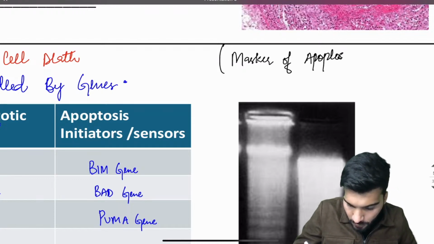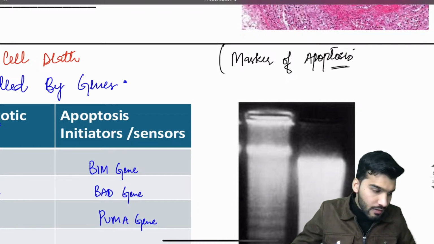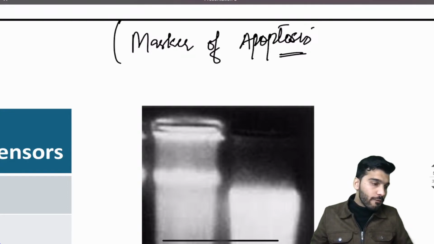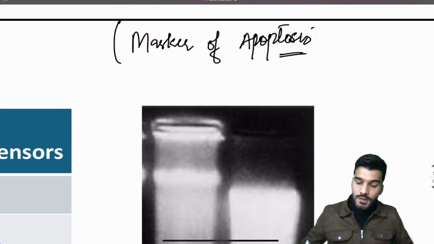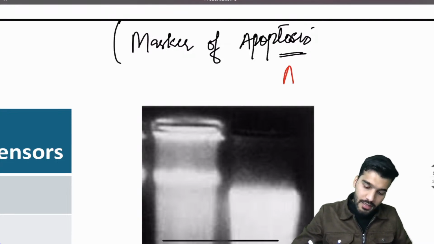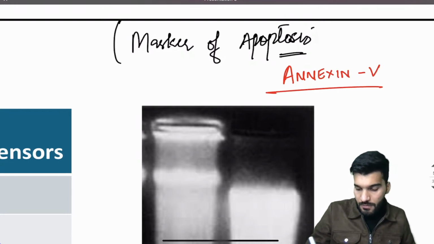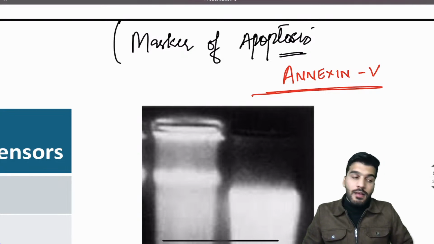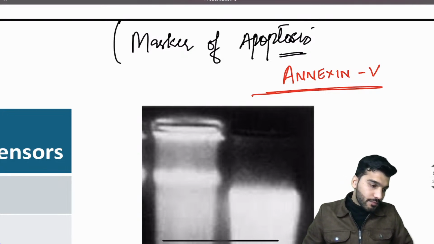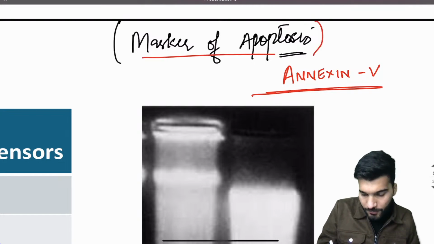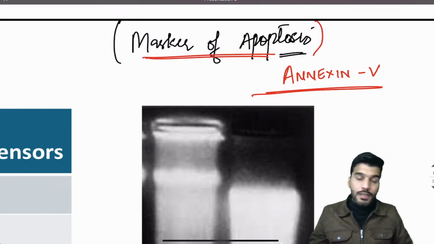What is the marker of apoptosis? Write down in the comment section, marker of apoptosis. Very good. So the marker of apoptosis is going to be, yes, annexin 5. Annexin 5. Okay, very good. Chalo, is that clear to everyone?